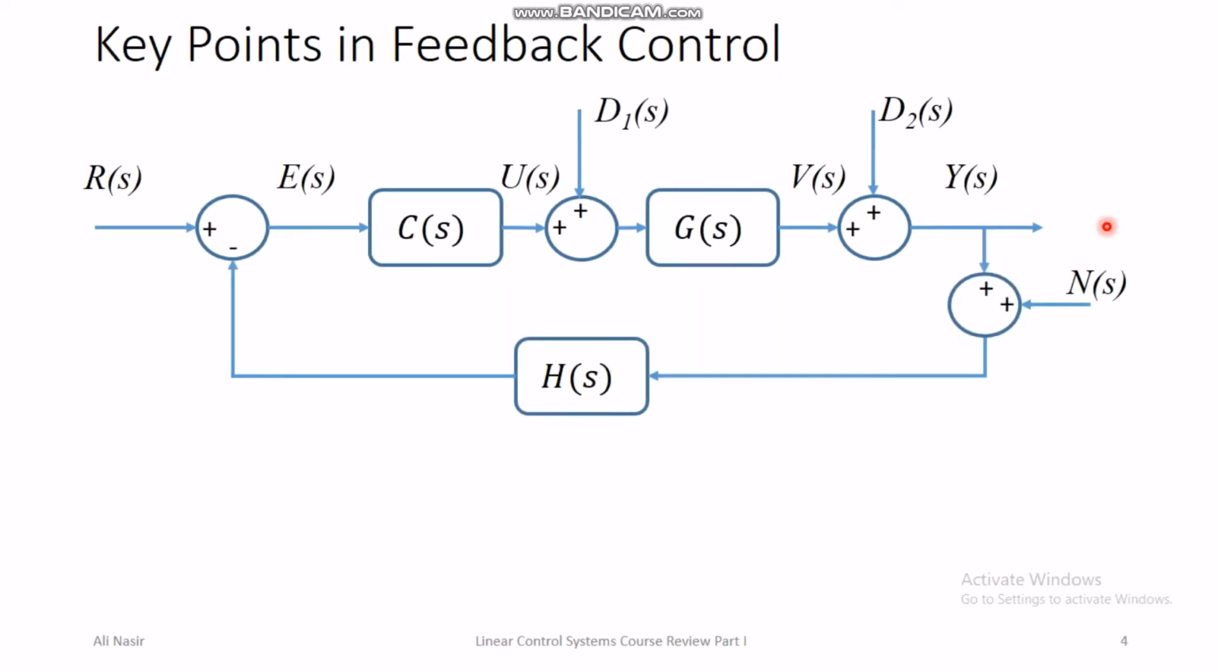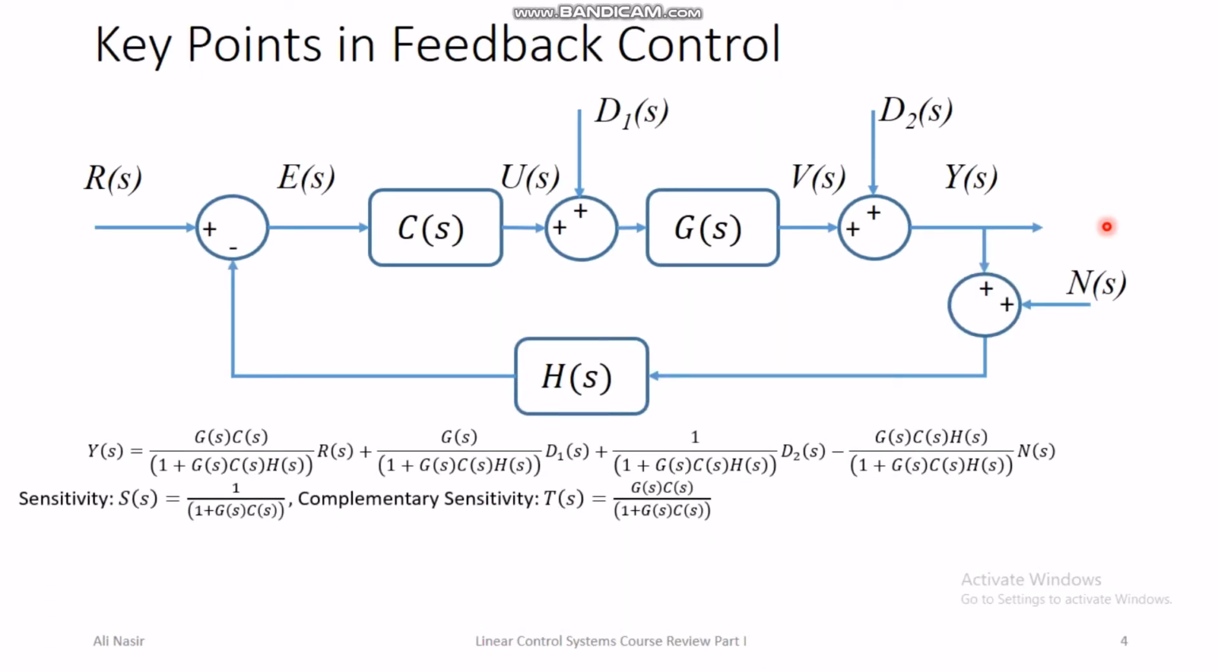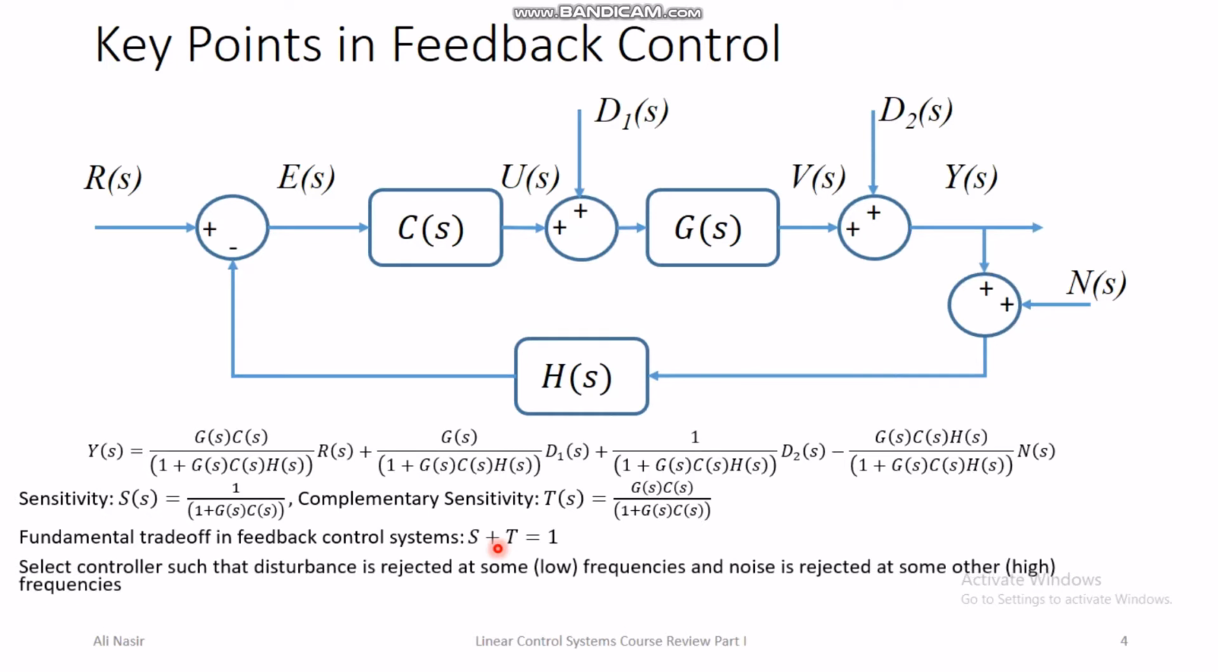So the key point in feedback control is that we have this fundamental trade-off between sensor noise and disturbance rejection. Usually disturbance is at low frequencies and the noise occurs at high frequencies, so we design the controller in such a way that we keep the sensitivity value low at low frequencies, and we keep the complementary sensitivity value low at high frequencies.